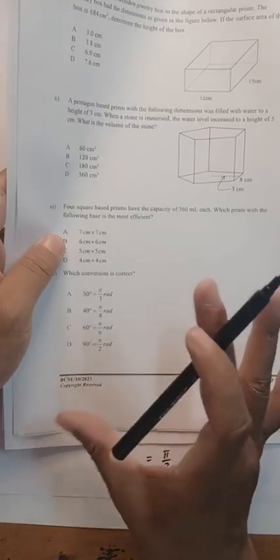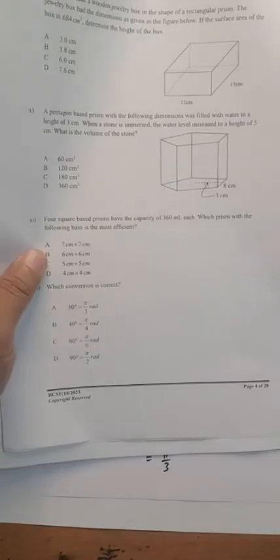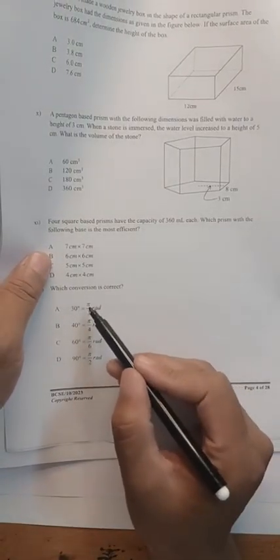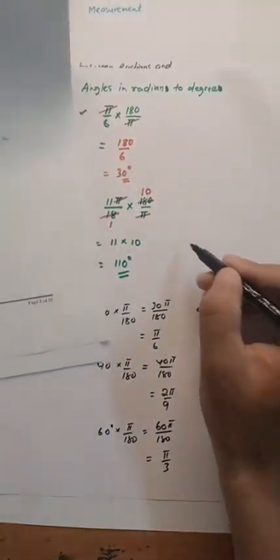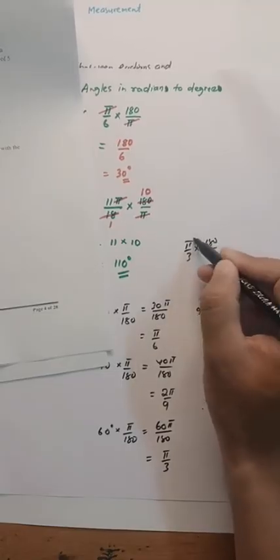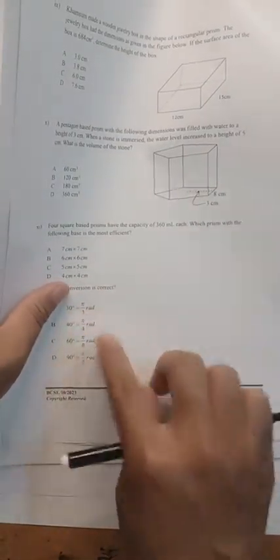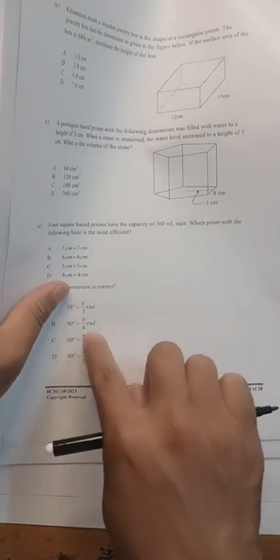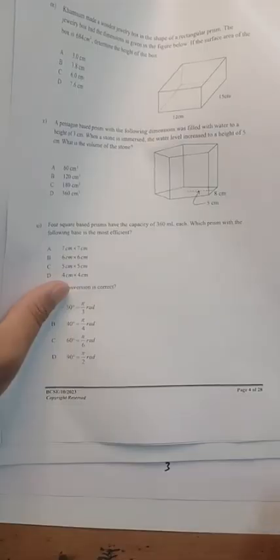But if you do not understand this shortcut, please follow this rule. Many students have a misconception that pi is 3.14. The pi value is 180. To convert to degrees, multiply by 180 by pi, so pi cancels. So 180 divided by 3, pi cancels. 180 divided by 4, pi cancels. 180 divided by 6, pi cancels. 180 divided by 2.